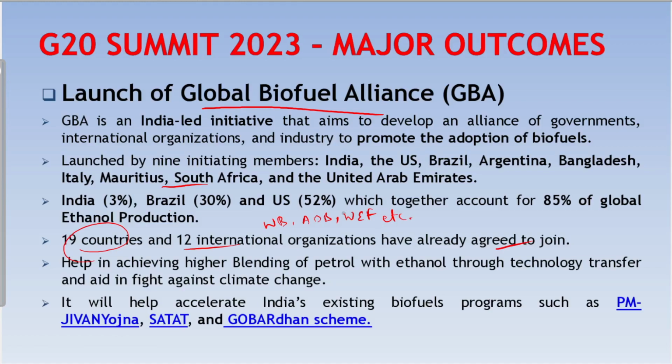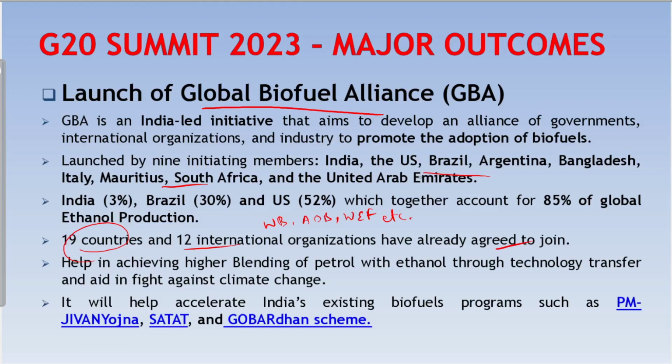So this Global Biofuel Alliance will help in promoting the adoption of biofuels in emerging economies for a sustainable future. It will help in reducing the dependence on petroleum products in countries which are already dependent on crude oil. If you look at the countries that initiated the Global Biofuel Alliance, most of them are emerging economies like Brazil, India, Argentina, which are mostly dependent on crude oil.